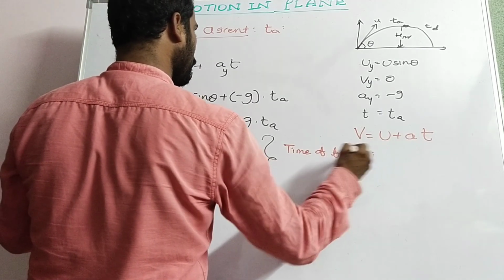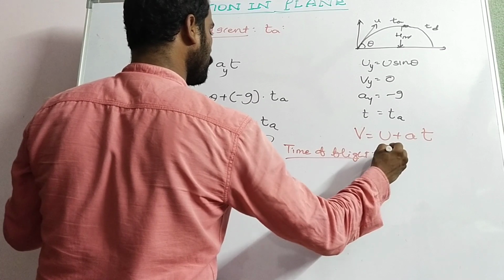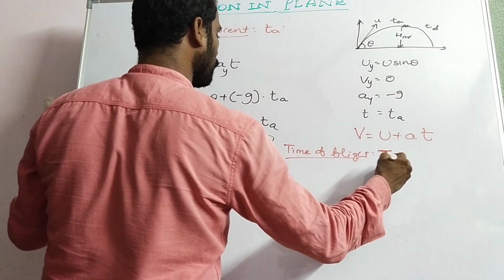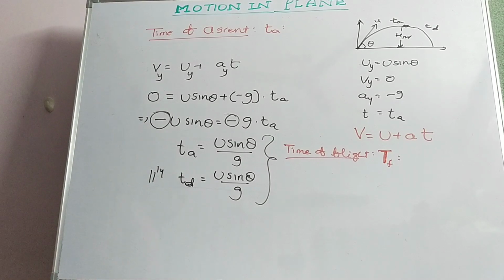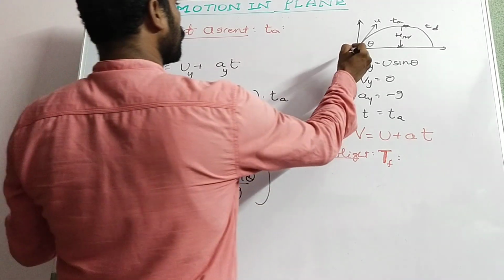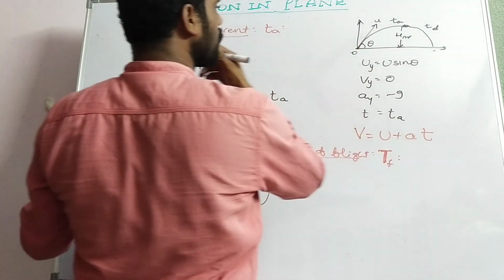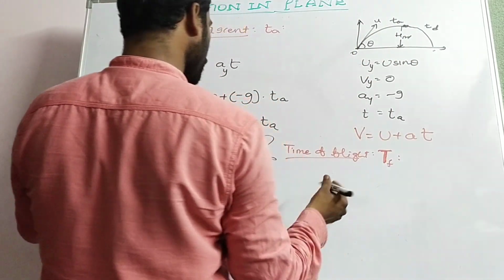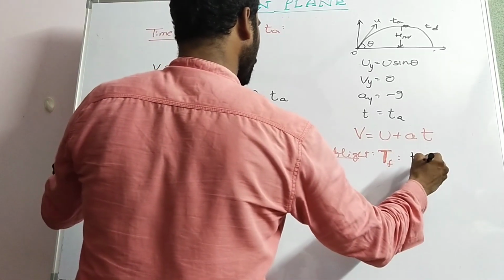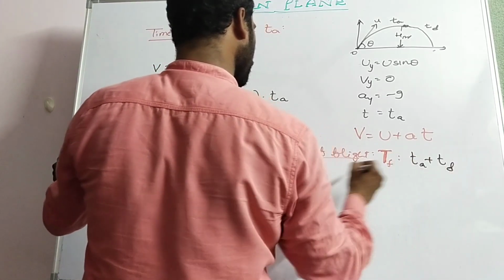The time taken by the body to stay in the air, or the complete time taken to travel from origin to range, the complete range, the distance traveled by the range, of course. So time of flight is equal to time of ascent plus time of descent.